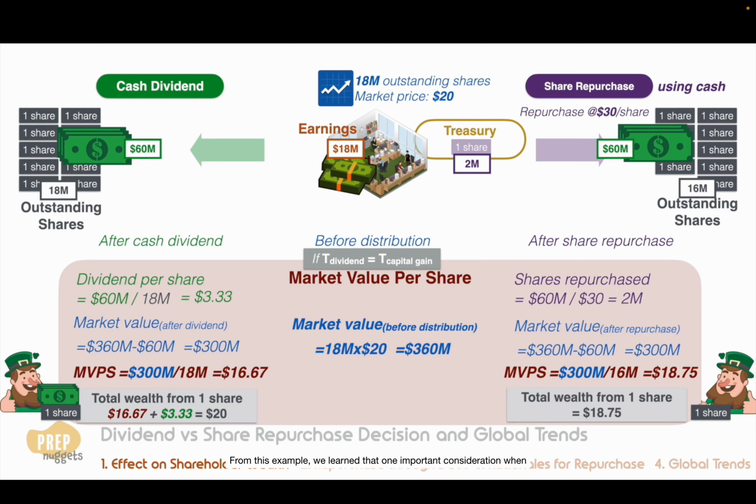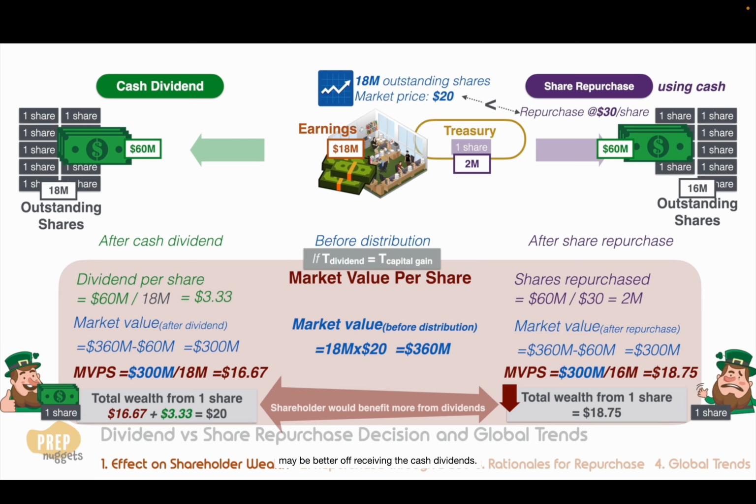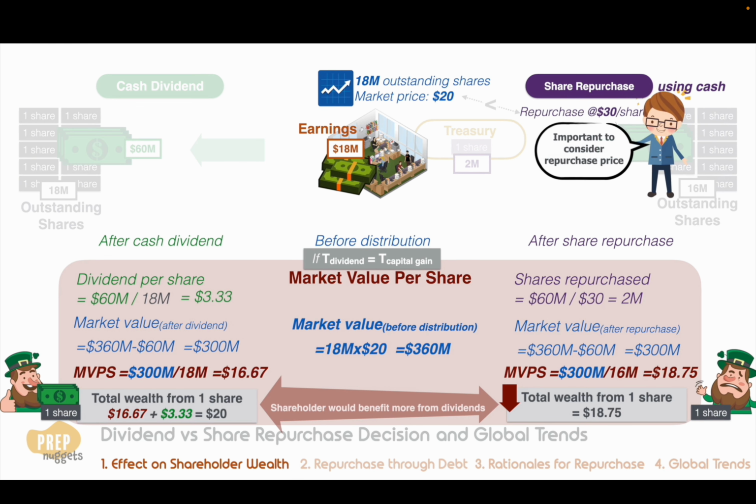From this example, we learnt that one important consideration when deciding between cash dividend or share buyback is the repurchase price. If the price is too high above its market value, shareholders may be better off receiving the cash dividends. You should also note that in the case of repurchase at a premium, the market price may increase as investors may view this positively, so shareholders' wealth increases. However, this effect is hard to quantify and outside the scope of the curriculum.